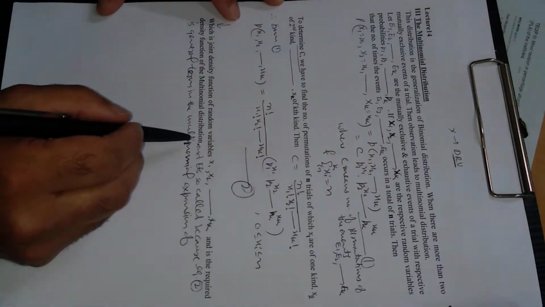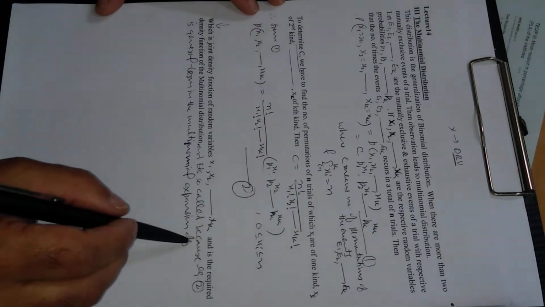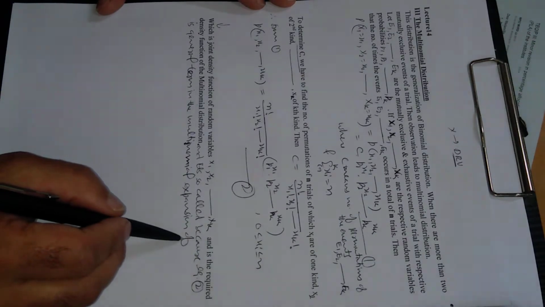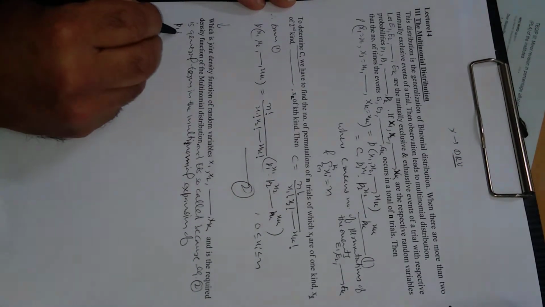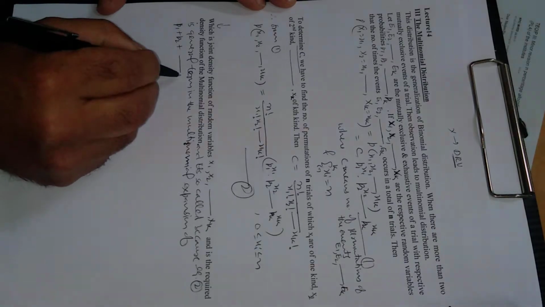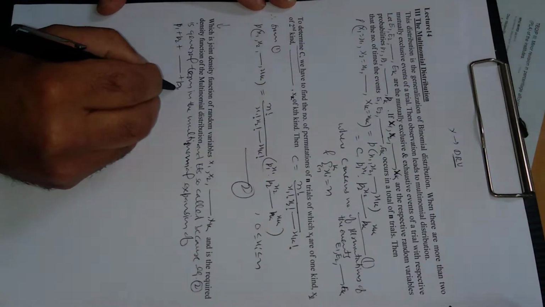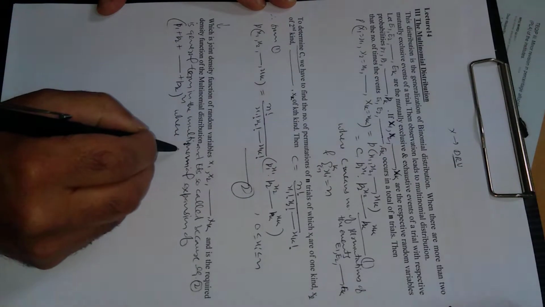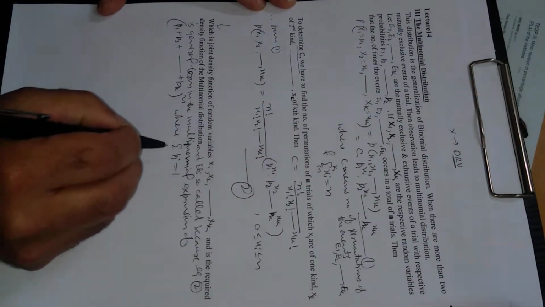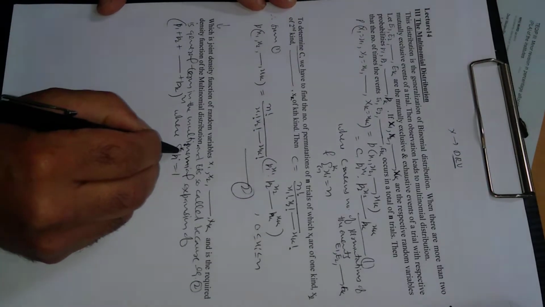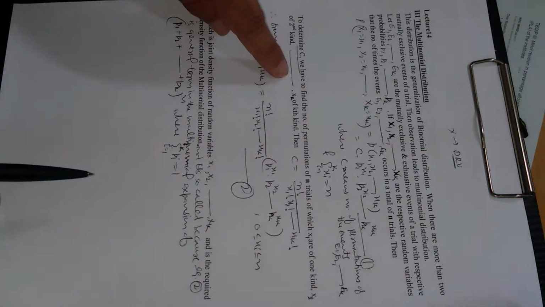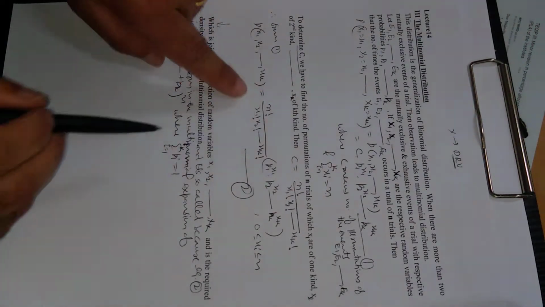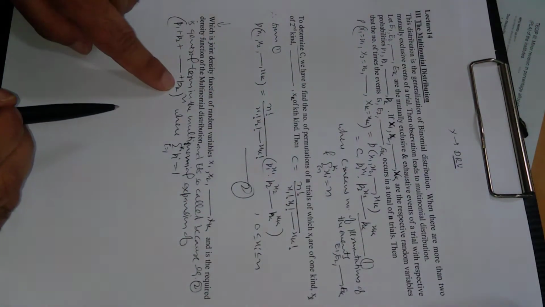And why is this called the multinomial distribution? It is called so because equation 2 is the general term in the multinomial expansion of p1 plus p2 plus so on pk, raised to power n, where the sum of all the probabilities is equal to 1 and i varies from 1 to k. So this multinomial distribution is so called because this result is the general term in the multinomial expansion of this one.